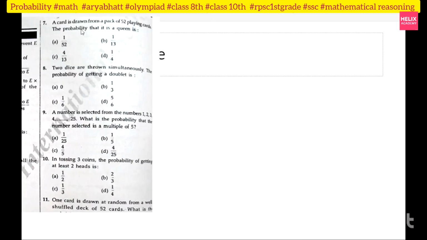Okay, what they are asking in question number 7. Wait. Question number 7: a card is drawn from a pack of 52 playing cards. The probability that it is a queen. Now can you say how many queens are there? How many queens, beta? We have 4 suits of cards, right? So I can say we have 4 queens in 52 playing cards.